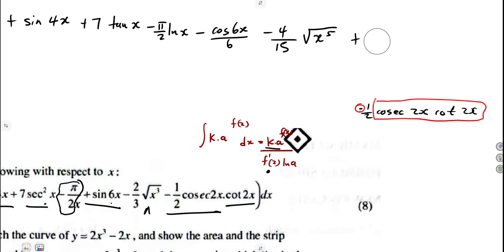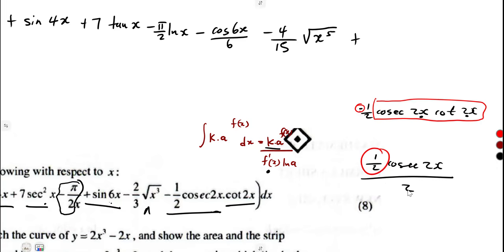Our x is not x, it's 2x. So it's cosec 2x. Remember, it's integration. You must divide by the coefficient of what? The trig. So over 2. So these two can be simplified. 1 over 2 divided by 2 is what? 1 over 4. So that's 1 over 4 cosec 2x. All right, just like that.